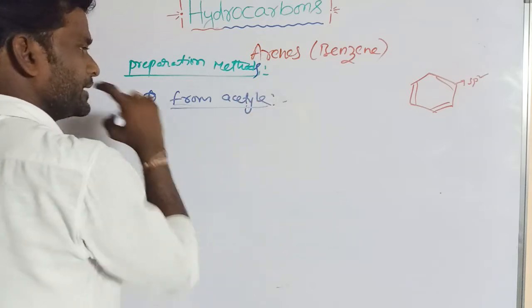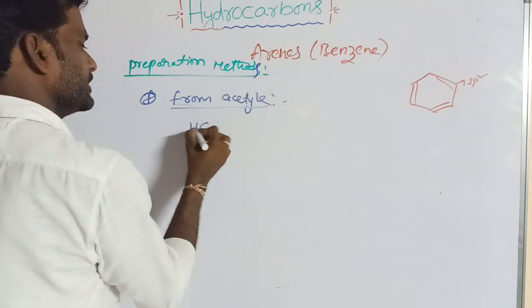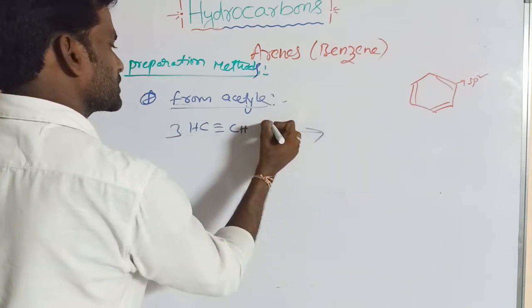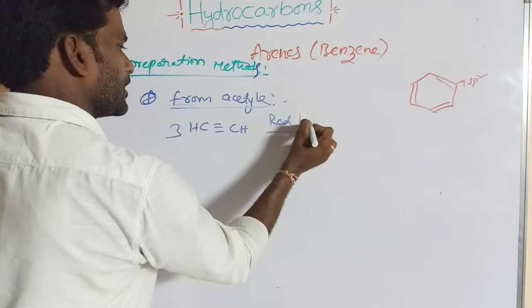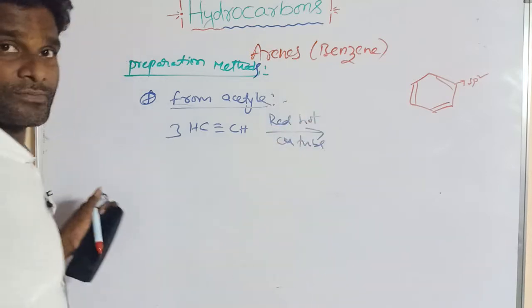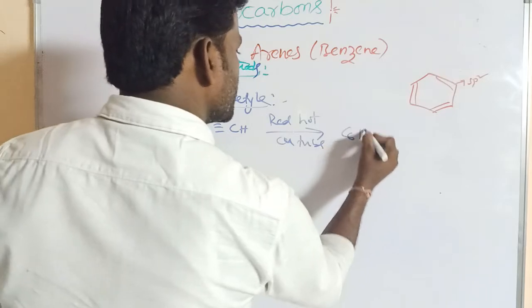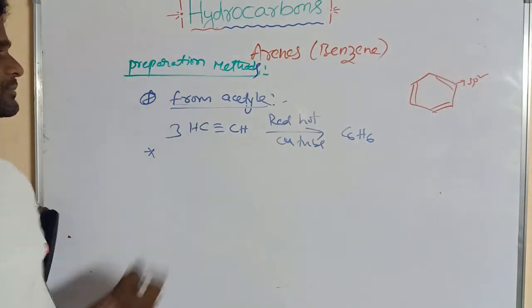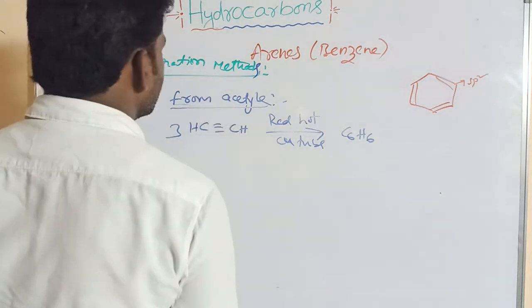This is already discussed. Three molecules of acetylene, CH triple bond CH, undergo a red hot copper tube, so that forms benzene, C6H6. This is one of the preparation methods of benzene.